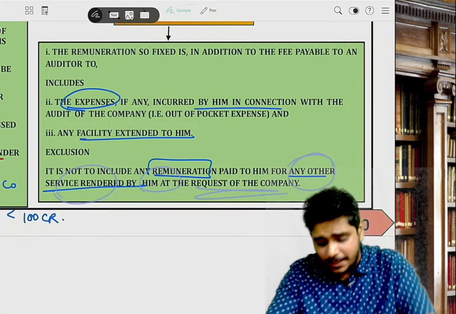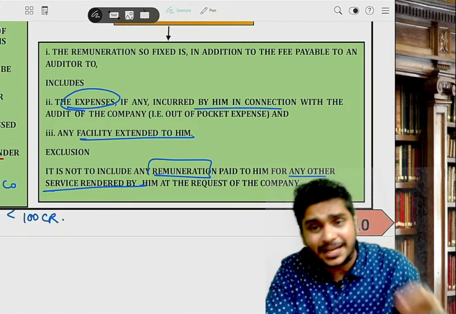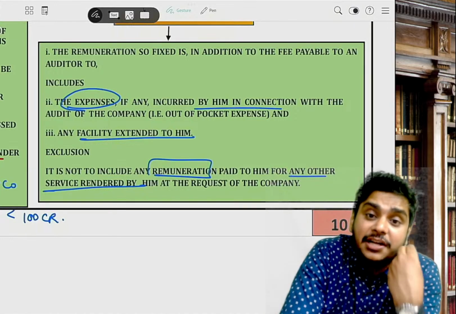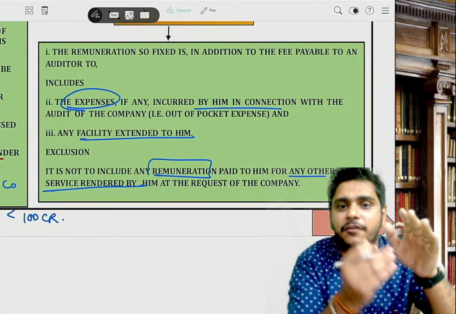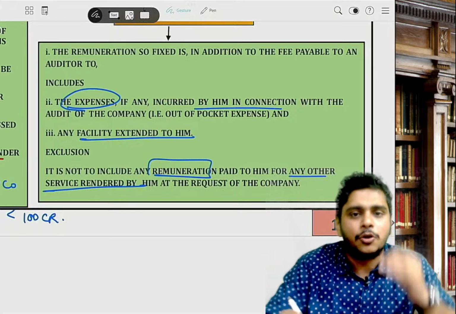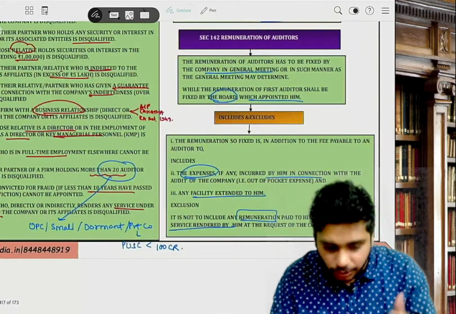This came in an MCQ. What should be included? What should be excluded? Remuneration will include everything except, for example, he is a GST consultant, so he raised a bill of 1 lakh. That will not form part of the auditor's remuneration. We will show it as professional fees paid, but it will not be part of the auditor's remuneration. Section 142.